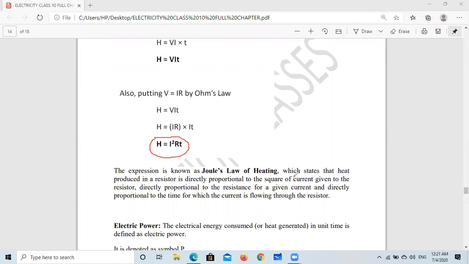Or simply, Joule's law states that the heat energy produced is directly proportional to the square of electric current, directly proportional to resistance, and directly proportional to the time for which electric current passes through the resistor.